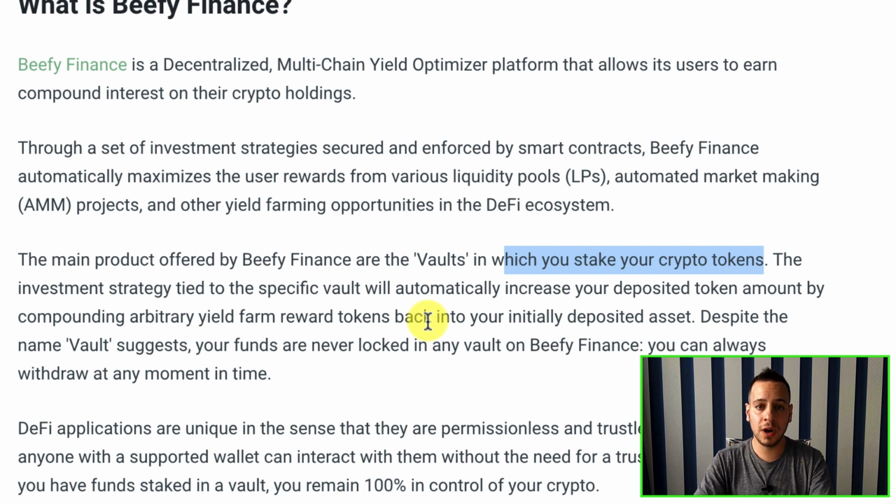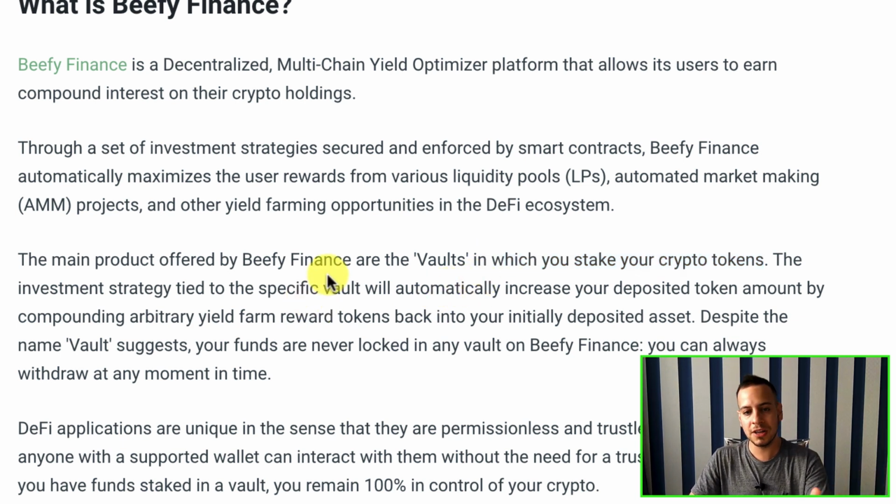It has a smart contract that wraps up the original yield farming, for example PancakeSwap or BakerySwap on Binance Smart Chain. This is just an example. So instead of you manually harvesting your tokens, compounding, and then reinvesting them again, buying the liquidity pool token and putting it back into the smart contract for yield farming, the Beefy Finance smart contract wraps it for you and does it automatically. It's very similar to the auto CAKE pool on PancakeSwap, if you're familiar with it, but Beefy Finance was ready much before the auto CAKE pool.